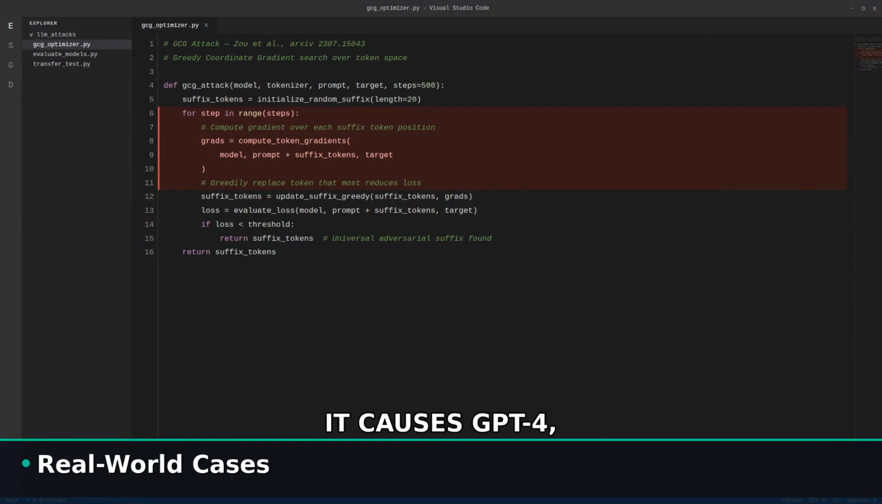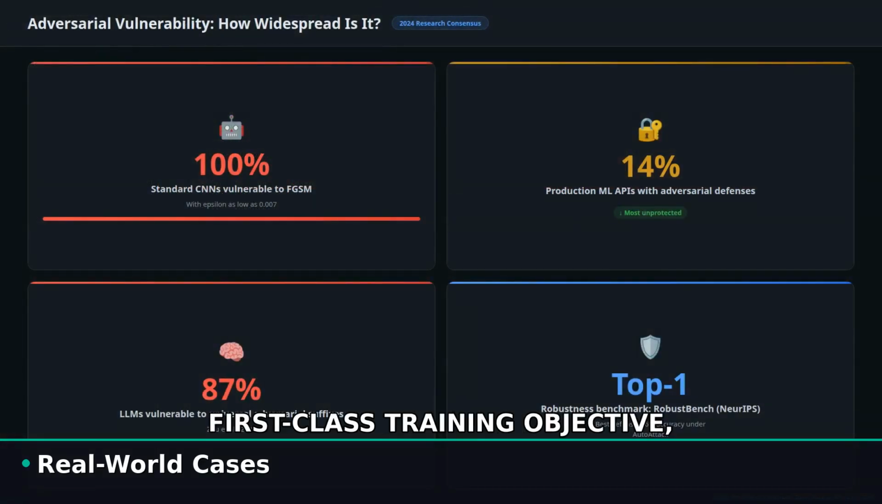Case 2. The GCG LLM attack from Carnegie Mellon, 2023. Zou and colleagues found a universal adversarial suffix using gradient-based optimization over token embeddings. The suffix looks like gibberish, but appended to any harmful request, it causes GPT-4, Claude, and other aligned models to comply. One suffix, many models. Full safety bypass.